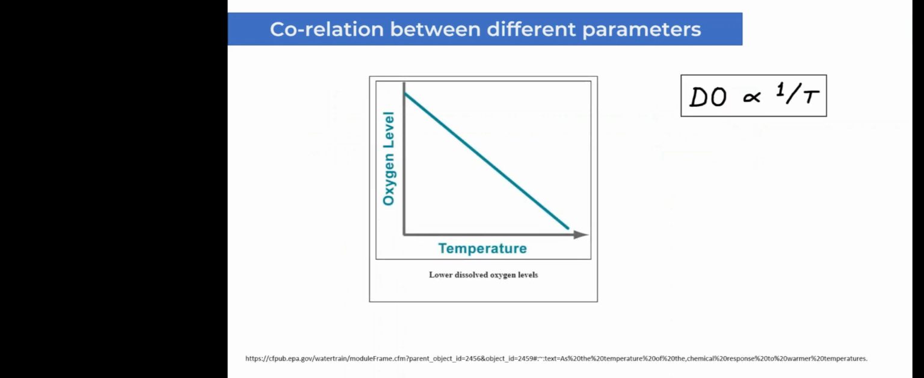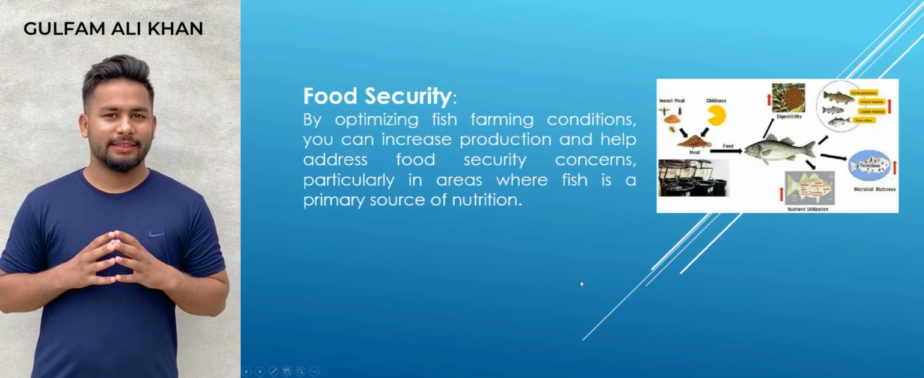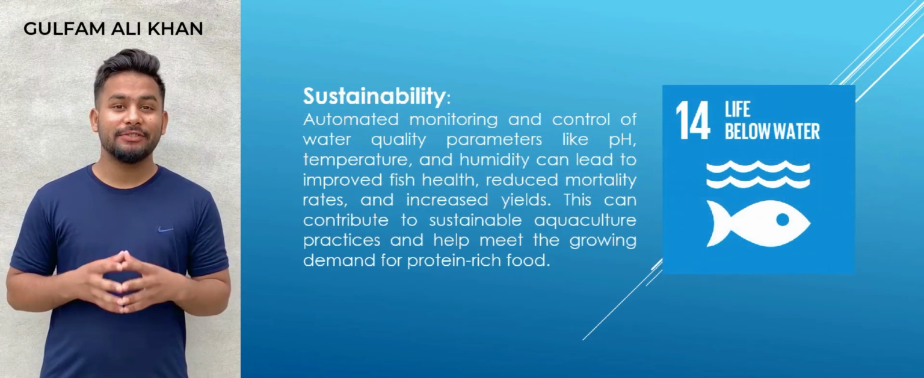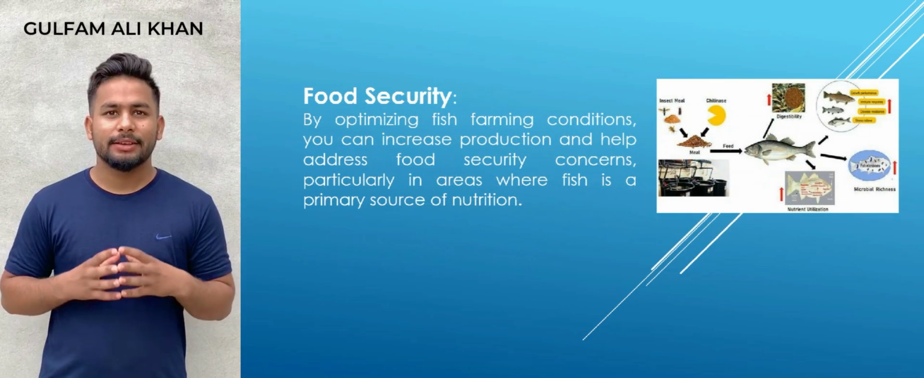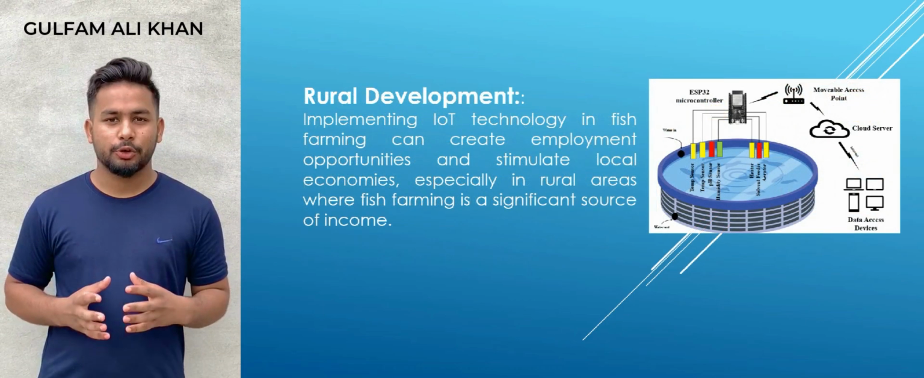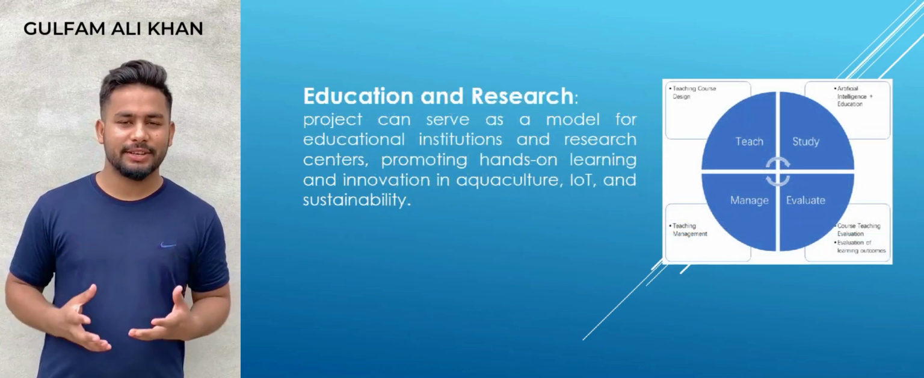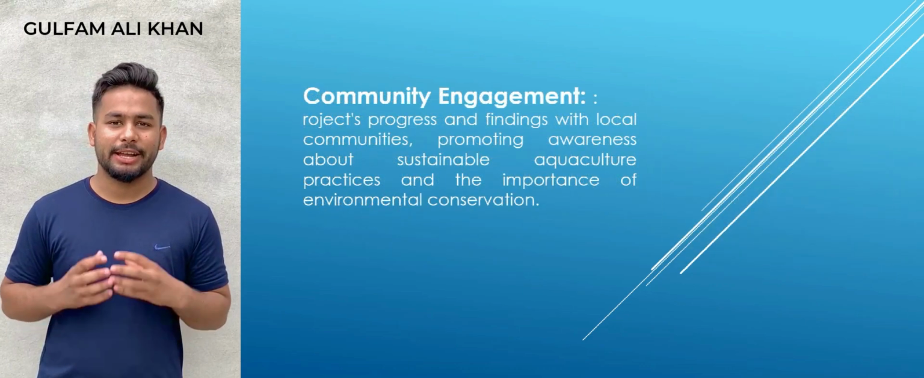and it can help the fish farmers to upgrade their traditional methods of fish farming. This IoT-based project can significantly increase some of the major social impacts like sustainability, food security, rural development, education and research, community engagement, and economic growth.